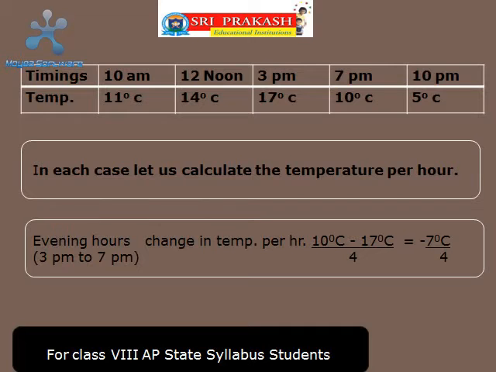So now, let us check the change in temperature in the evening hours. Evening hours means 3 p.m. to 7 p.m. The time is 4 hours. The temperature at 7 p.m. is 10 degrees. The temperature at 3 p.m. is 17 degrees. So, the change in temperature is minus 7 degrees Celsius. Time difference is 4 hours. So, change in temperature per hour is -7 by 4 degrees Celsius.